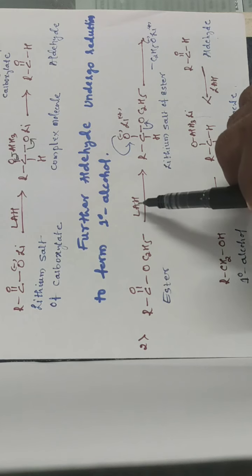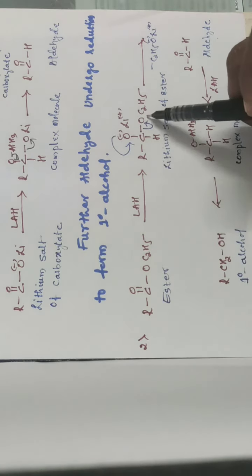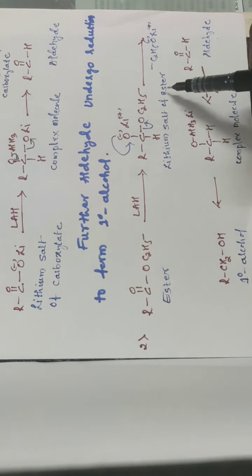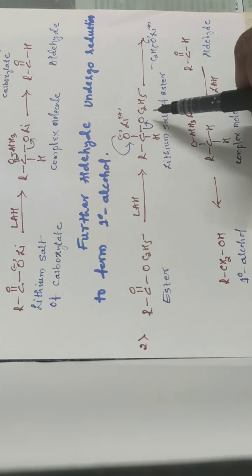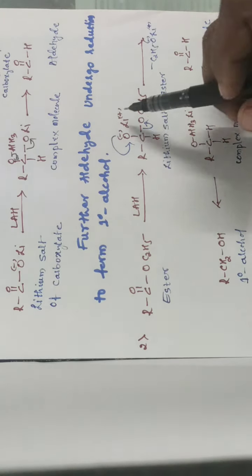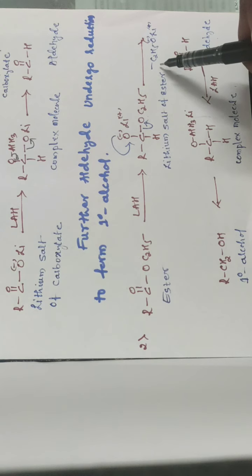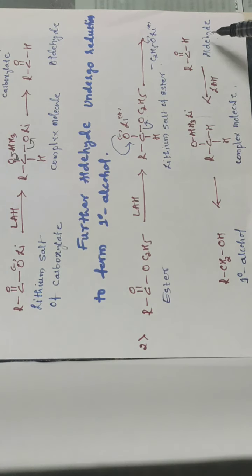Ester, after reacting with lithium aluminum hydride, converts into the lithium salt of ester. This lithium salt of ester, by rearranging, eliminates lithium ethoxide and converts into aldehyde. This aldehyde, after reacting with lithium aluminum hydride, converts into a complex molecule.